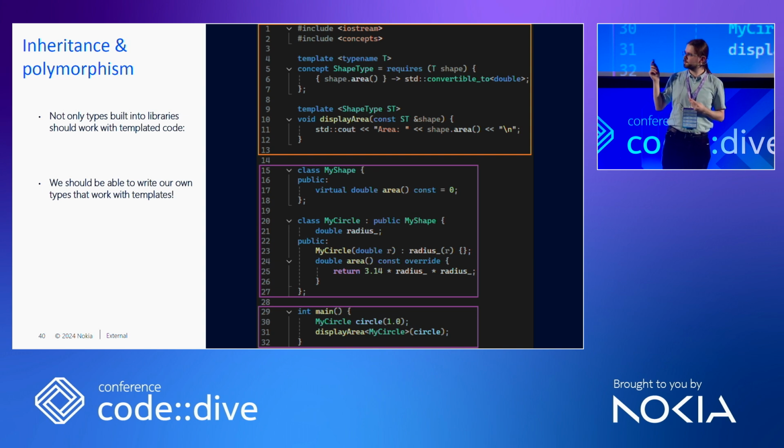And in this orange table, let's assume it's the external library, and a great programmer provides us with a concept, shape type, that decides what kind of functionality a type from his own function needs to have in order to function. So we, the users of this library, can create our own functions and classes that satisfy those requirements, and those requirements are great, and we can use them, and we should be able to use them always.